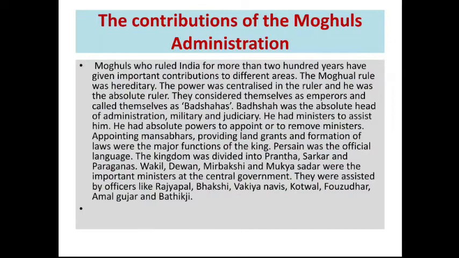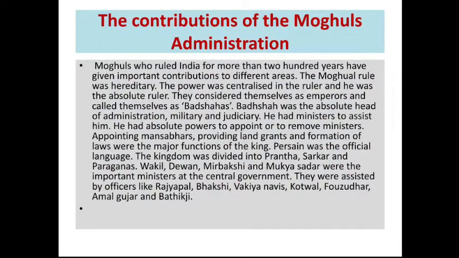Every king maintained the judiciary system and the military system, and he had ministers to assist him. He had absolute power to appoint or remove ministers, appoint mansabdars, provide land grants, and form laws; these were the major functions of the king. Persian was the official language at the time of the Mughals. The kingdom was divided into Subas, Sarkars, and Parganas.